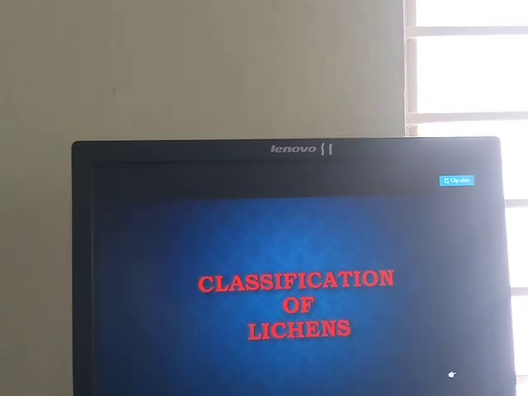And the next one is classification of the lichens. The lichens are classified on the basis of habitat. There are 2 types. One is saxicoles, another one is corticoles. The saxicoles means the lichens present on rock crust. Okay, those that grow on rocks, we call saxicoles. Another one is corticoles. The corticoles lichens are present on the surface of tree trunks.